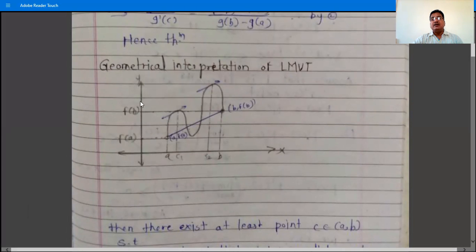So draw this figure: x-axis, y-axis. Then this is the curve y is equal to f(x). This is the curve y is equal to f(x), and this point is a, f(a). So this is a, and this is point b, that is b, f(b). So if we find f(a) and f(b), observe f(a) and f(b). These are not necessarily equal in Lagrange's mean value theorem.